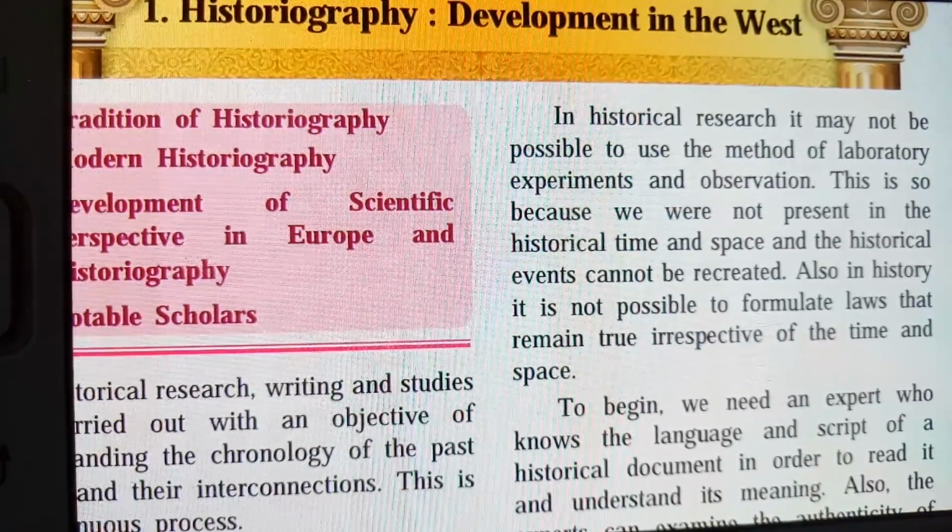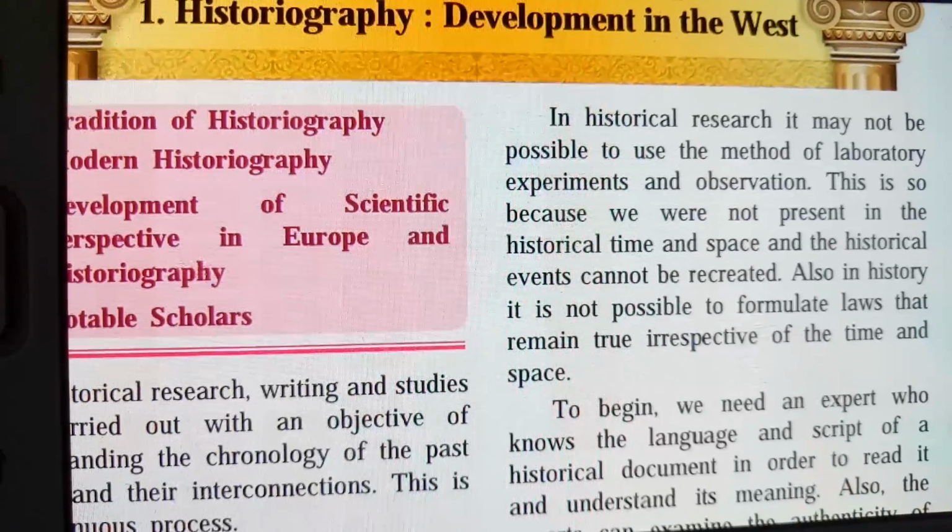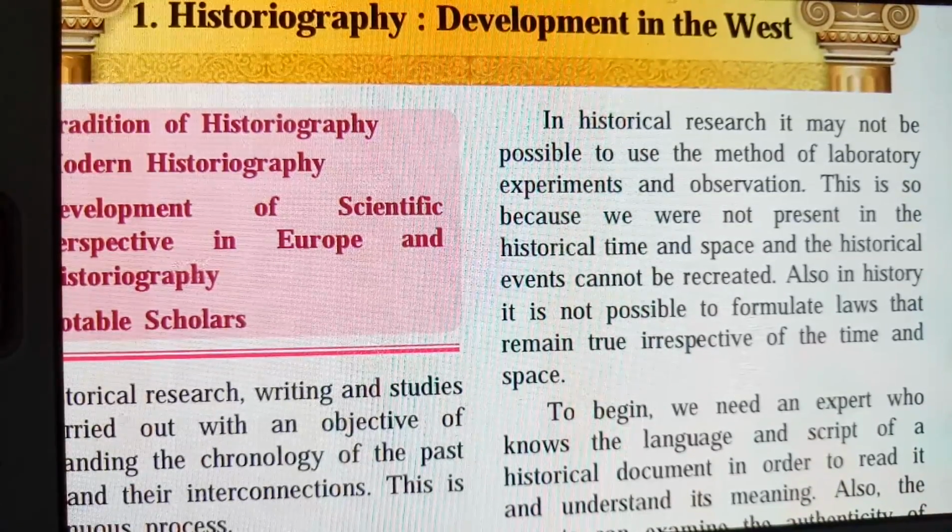Also in history, it is not possible to formulate laws that remain true irrespective of time and space.